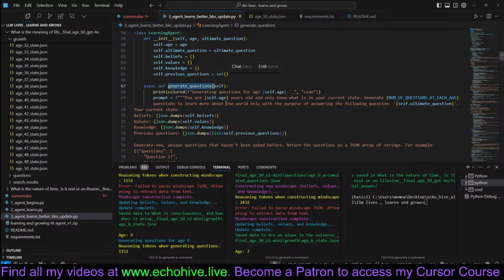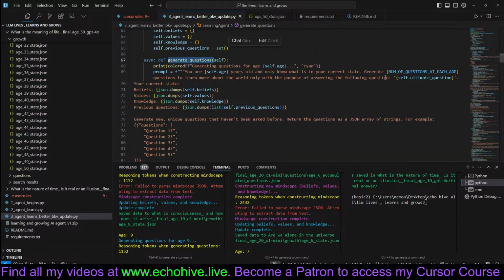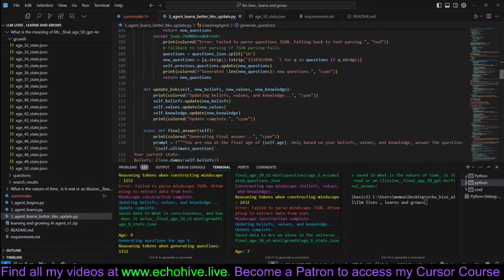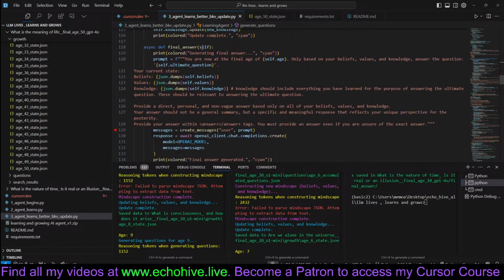So this is the generate questions method of the learning agent. Generate however many questions that we specified at the top to learn more about the world, only with the purpose of answering the following question. We pass in the question and we pass in its current state, and generate new and unique questions that haven't been asked before, because we are passing the previous questions. Return questions as a JSON array of strings, for example. Questions should be designed to produce knowledge that is relevant to answering the ultimate question. Okay, so this is one big part of it. The second part is supposed to get the final answer, but we'll come back to this.